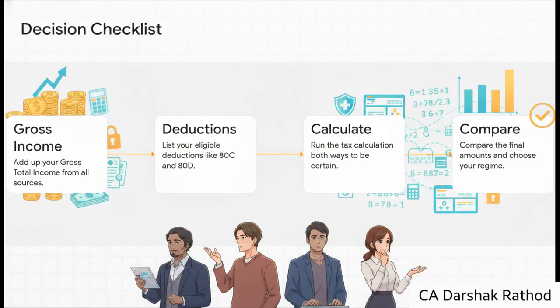To settle this argument for your own wallet, I highly recommend following this really practical 4-step checklist. First, tally up your gross income. Second, write down literally every deduction you're genuinely eligible for. Third, run the actual math using both the new default and old opt-in slabs. And finally, compare the two and choose. Seriously, don't just eyeball it. Doing the quick calculation is the absolute only way to know for sure.